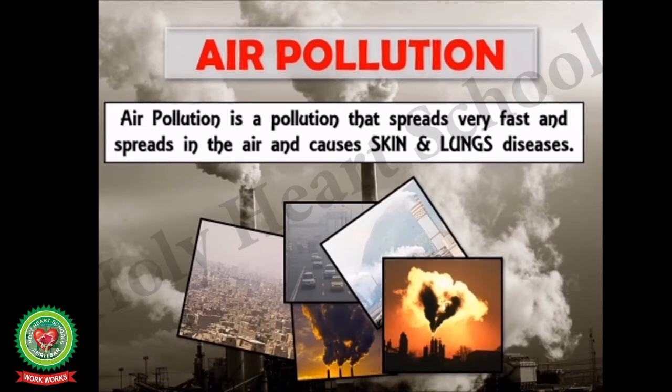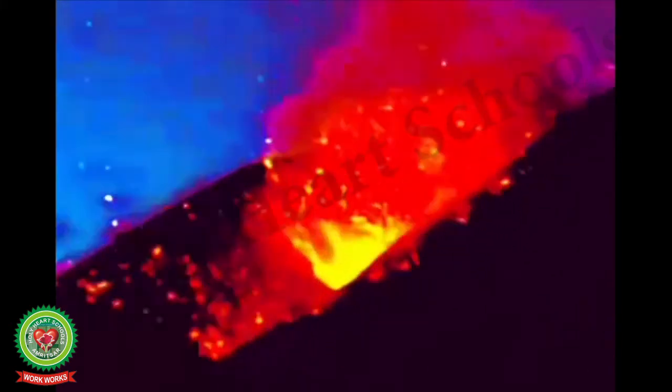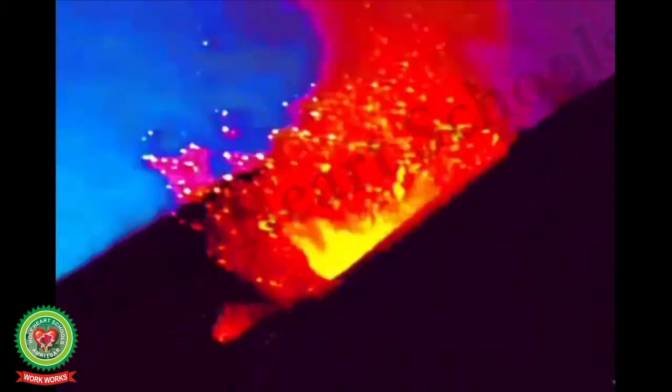We are already aware of the fact that air is the most important component of our environment, and clean and pure air is most important for our health and for our survival. But these days, the air is being polluted either naturally or by humans. So, the main natural sources of air pollution include the gases from volcanic eruptions. As you can see, the gases coming out from the erupting volcano in this picture.